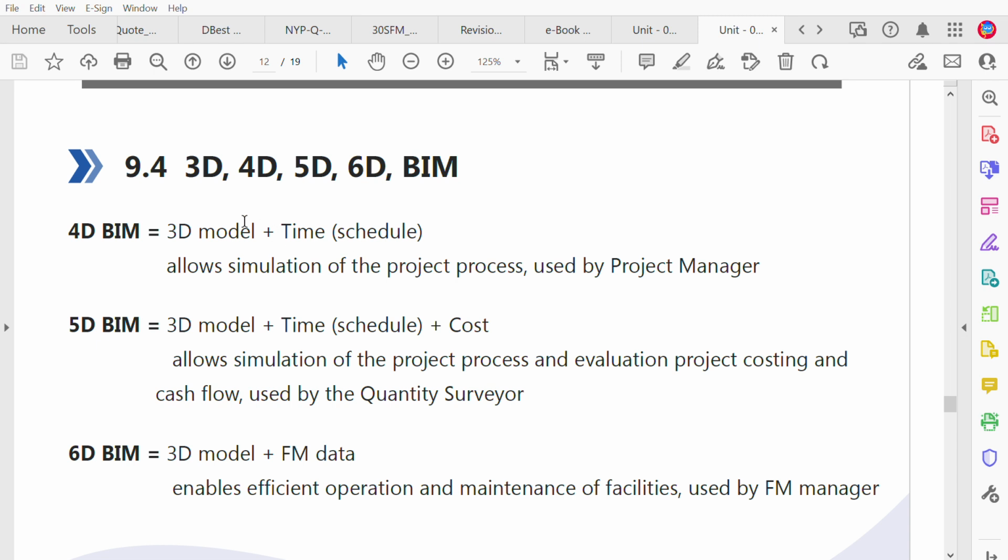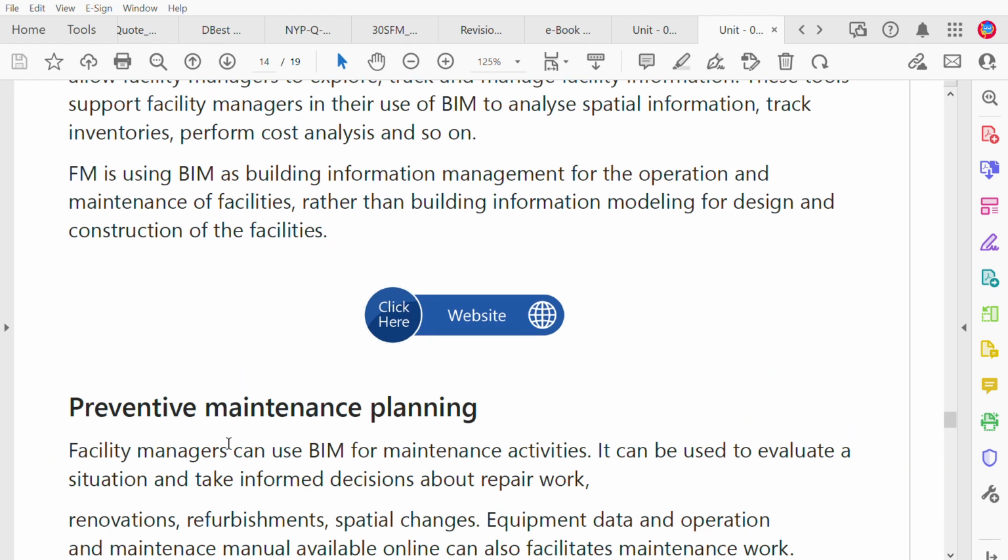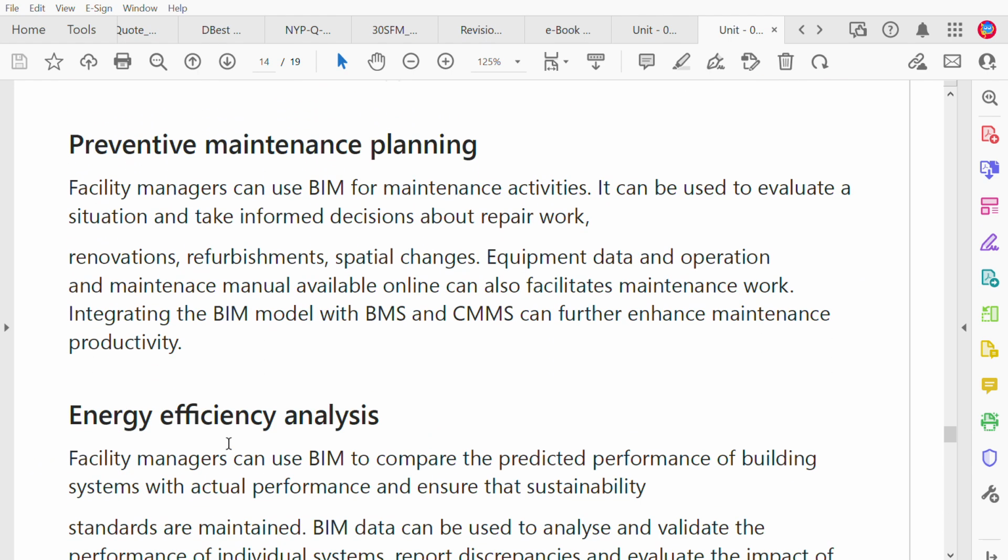There are a couple of things in the BIM model: 3D, 4D, 5D, and 6D. 4D is 3D plus time, 5D is 3D plus time and cost, and 6D is basically 3D plus the FM data, for preventive maintenance. We talked a little bit about maintenance in chapter 5. So this is what we want to do a little bit of with BIM.